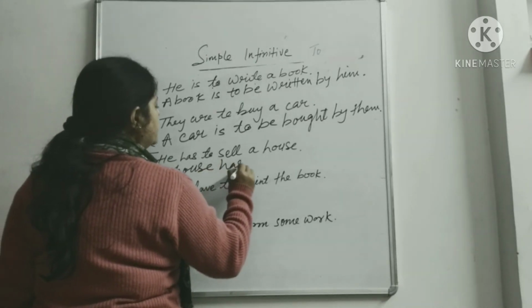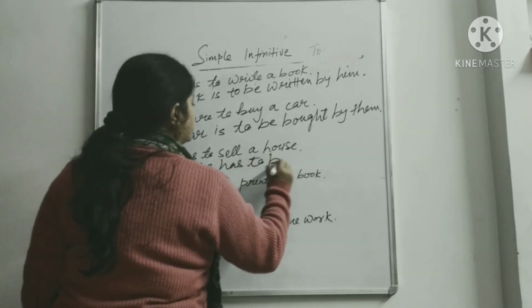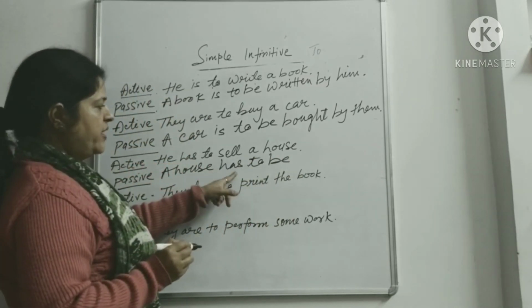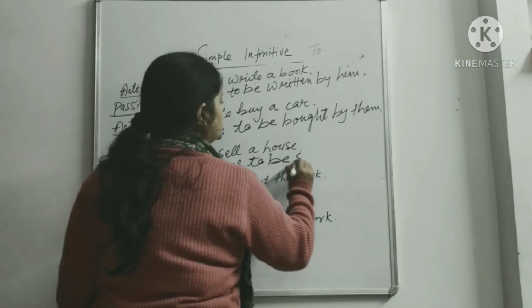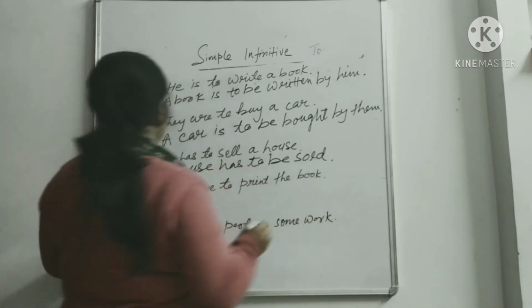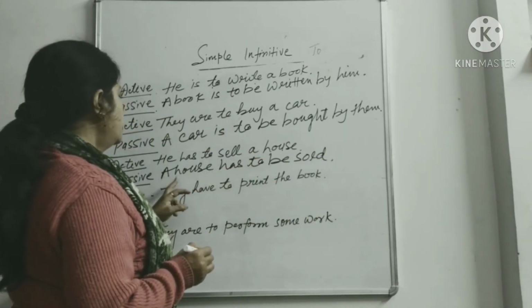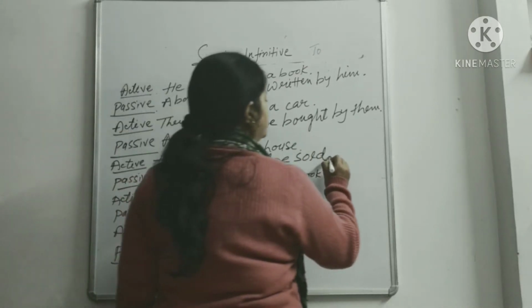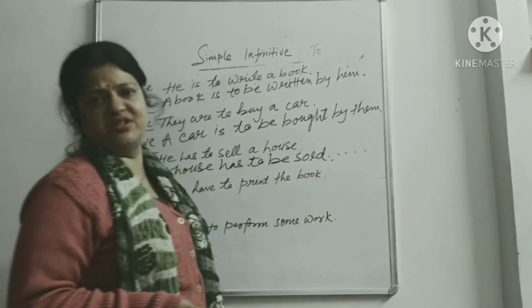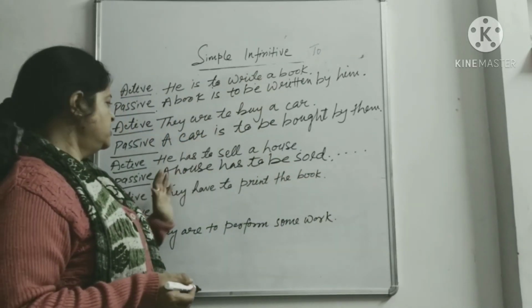Has to be, to changed to to be, and V3 of sell became sold. Okay, so he has to sell a house. A house has to be sold by him. By him, it depends on you whether you write or not. This is the doer, the subject.